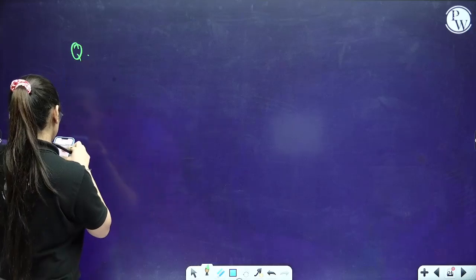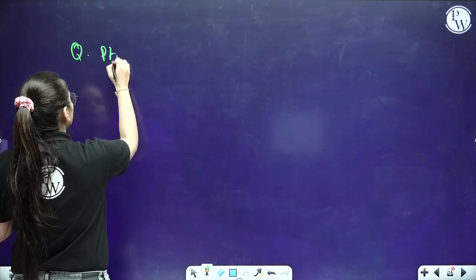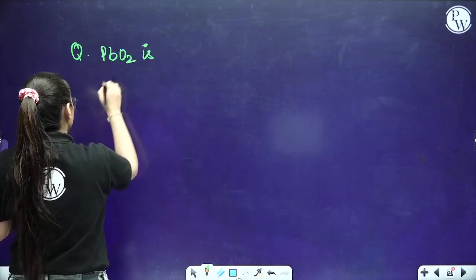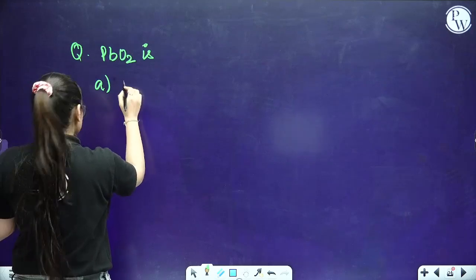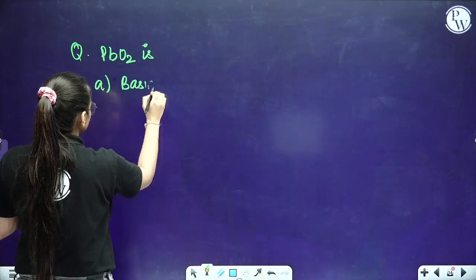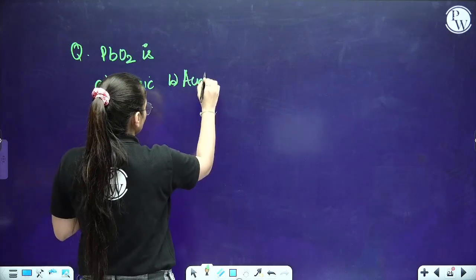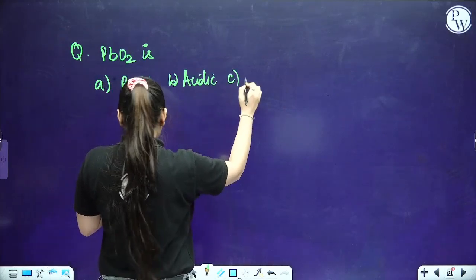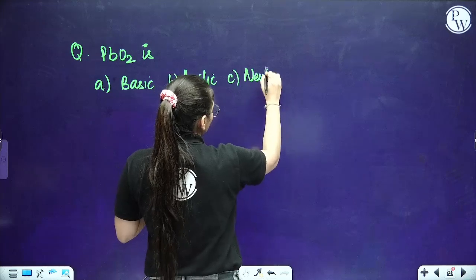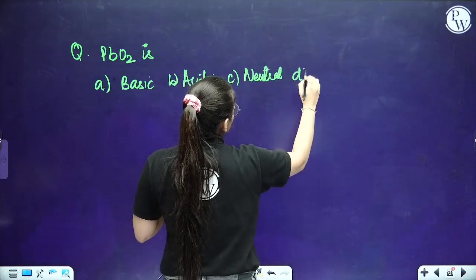See the first question. They are asking, PbO2 is. What is PbO2? A option basically is, it is basic. B option, it is basically acidic. C option is, it is neutral. And D option is, it is amphoteric.